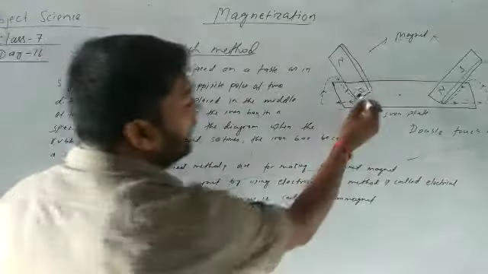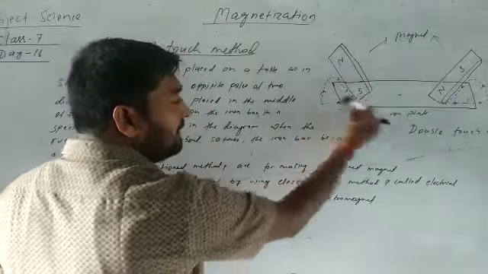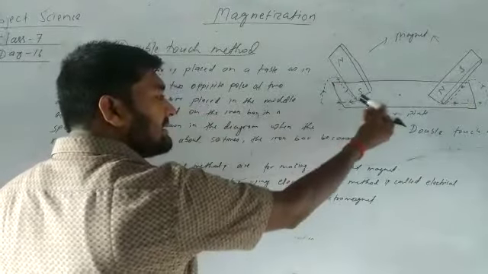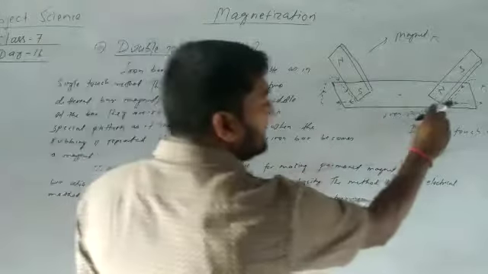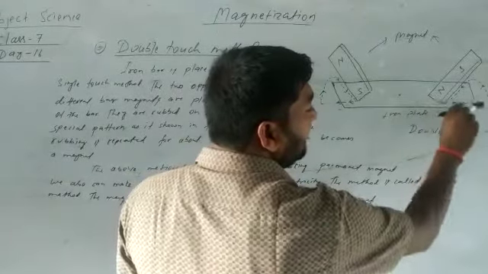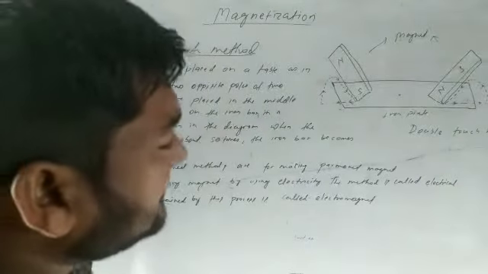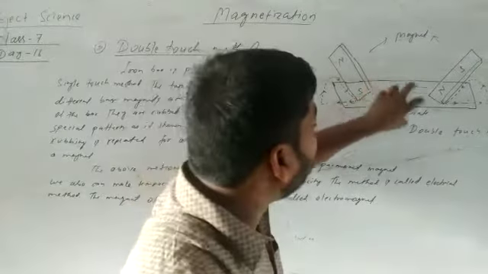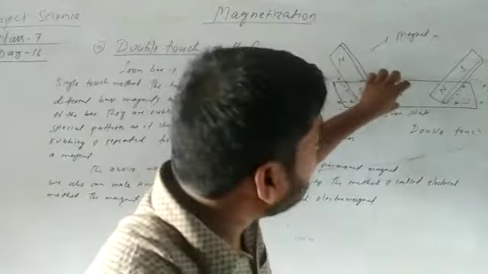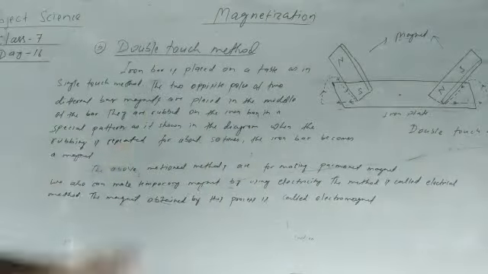Then rub the iron bar from the south pole in the same direction every time, and the north pole also rubs in the same direction, 50 times. After rubbing 50 times with the bar magnets, the iron plate is converted into a magnet. That process is known as the double touch method.